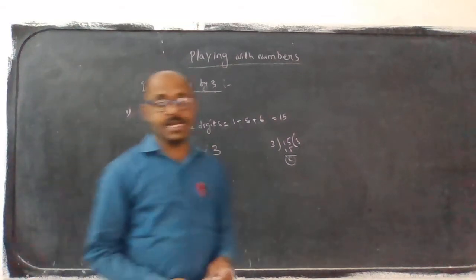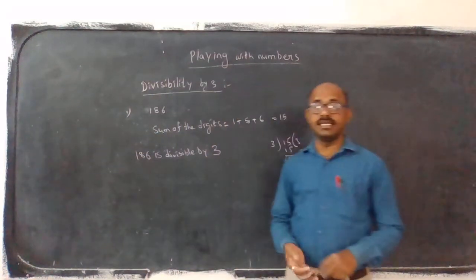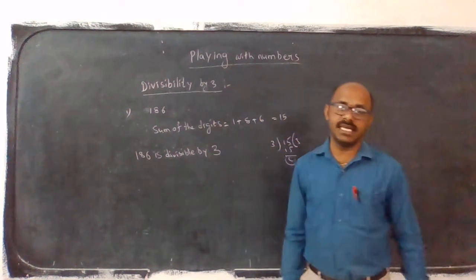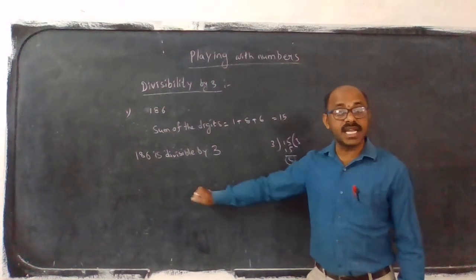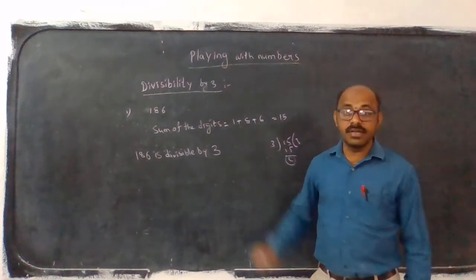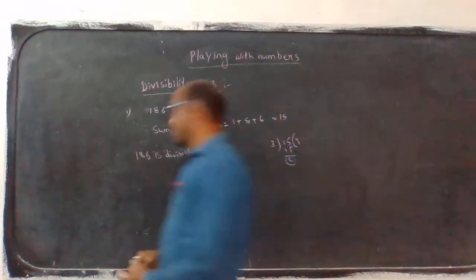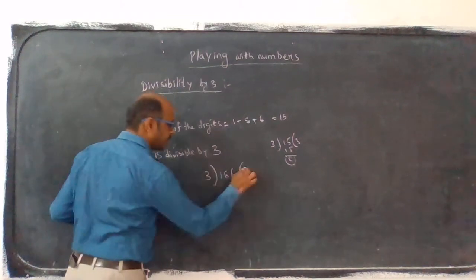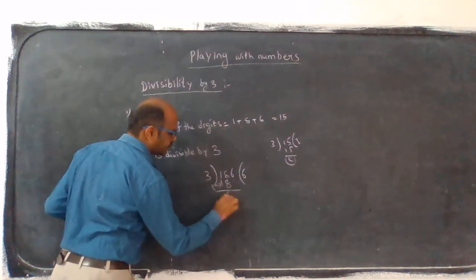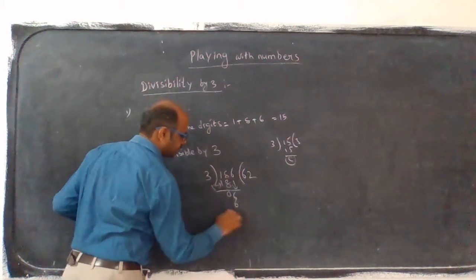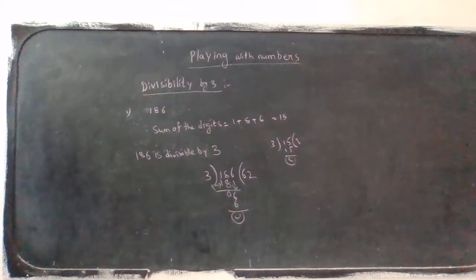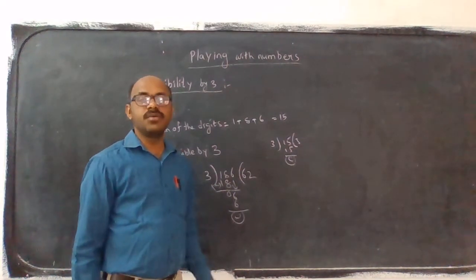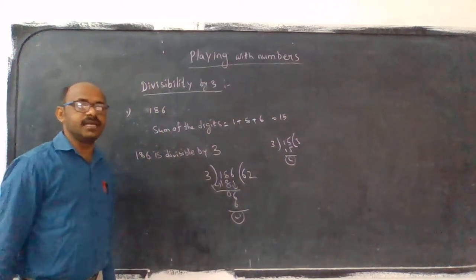If you get a doubt whether the sum of digits method is correct or not, you can go through the direct division method and check once. 3 sixes are 18, subtract, then 6, 3 twos are 6. Got it, over. Okay, this is the way we do divisibility by 3.